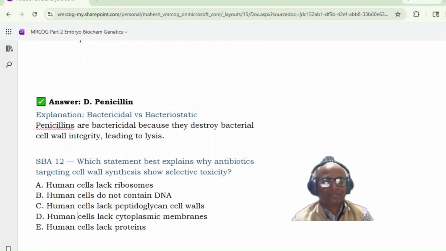Which statement best explains why antibiotics targeting cell wall synthesis show selective toxicity? A, human cells lack ribosomes. B, human cells do not contain DNA. C, human cells lack peptidoglycan cell walls. D, human cells lack a cytoplasmic membrane. E, human cells lack protein. Your option C.